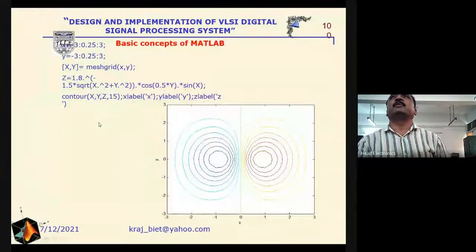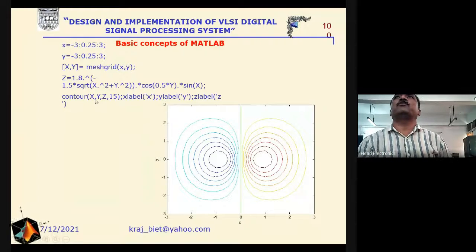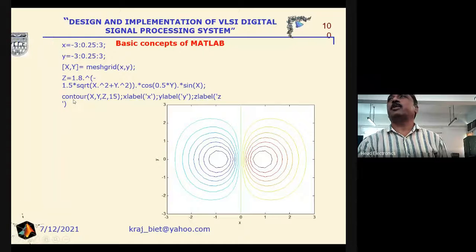This is mesh grid contour. Here, if we are interested only in the contour, for example, x, y, z are defined, and 15 contours are required. Then see here, 7 contours towards this side, 7 towards this side, and one is this one here, so a total of 15 contours.